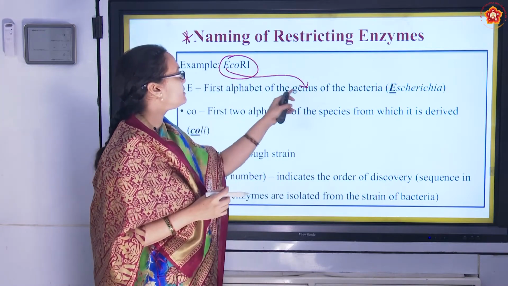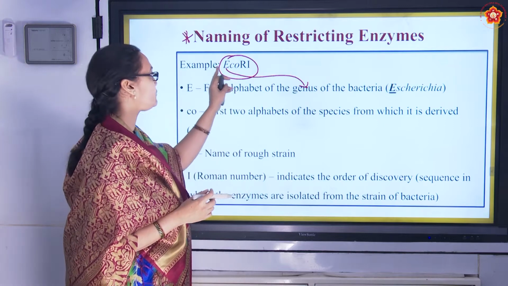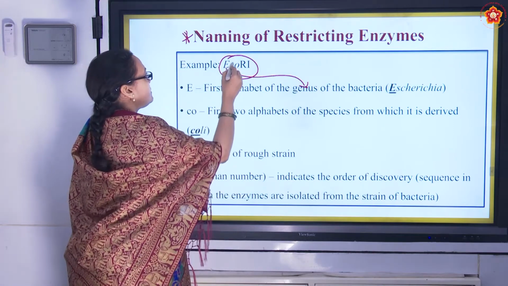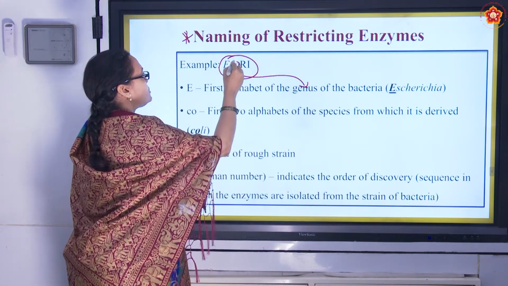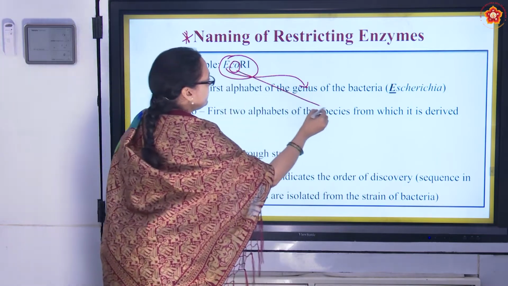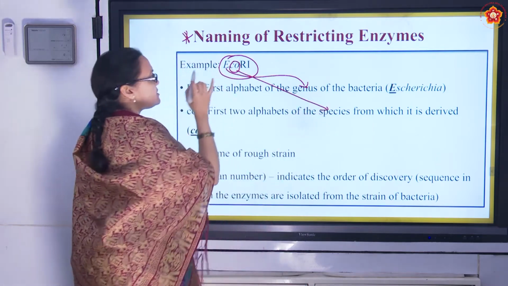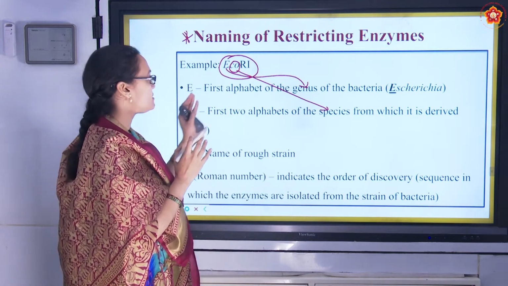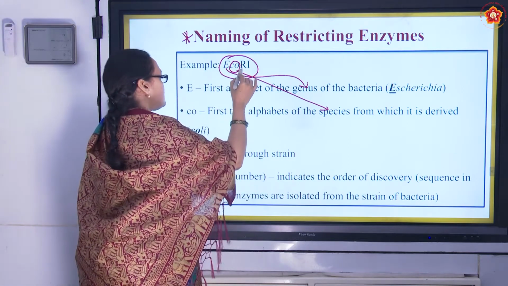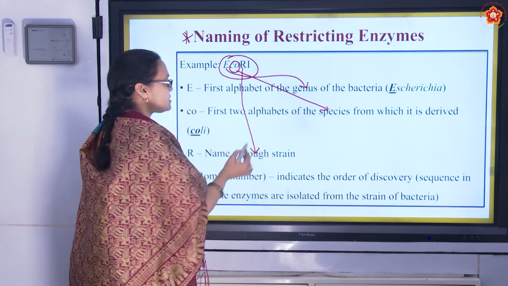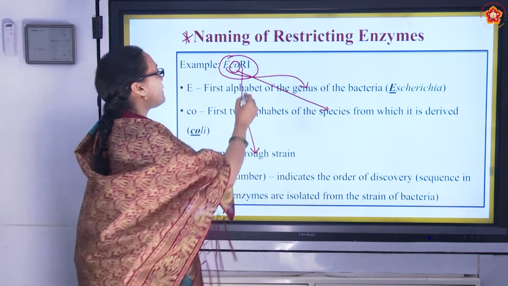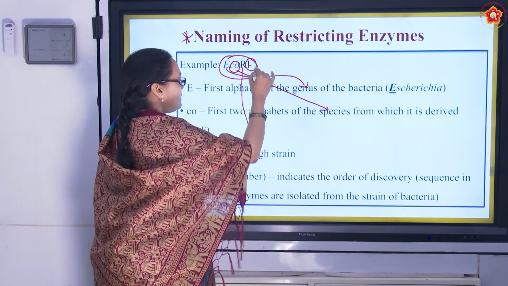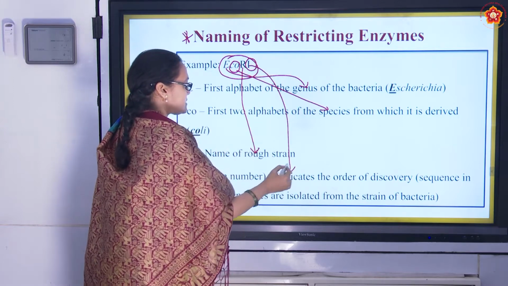So the first will be the genus, right? The first alphabet will be genus. Next will be the 2 alphabets of the species, coli. Okay, first is the genus, next is the species, and next is the rough strain from which it is derived. And last, this Roman number will be the order of the discovery.